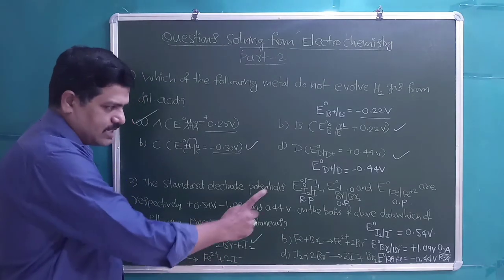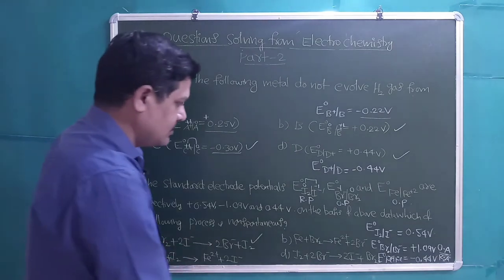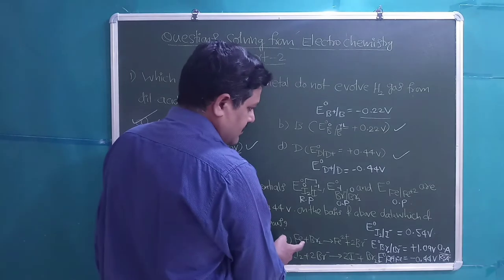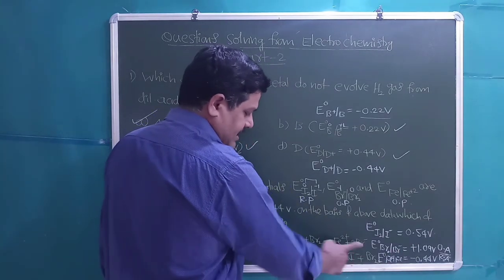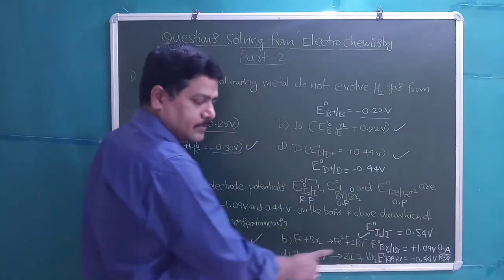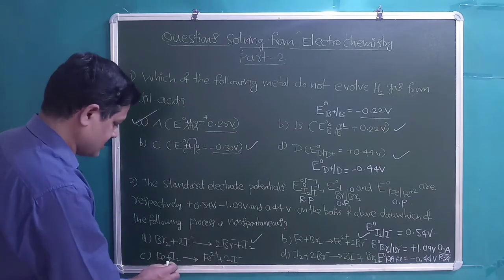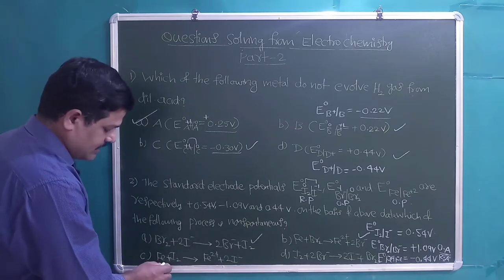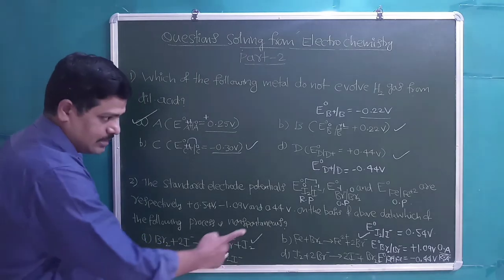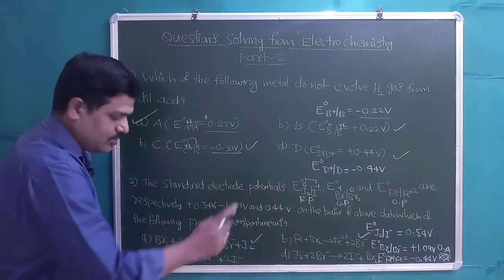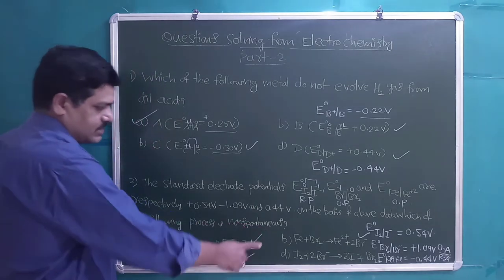Br2 being an oxidizing agent, it will oxidize I⁻ into I2. It is possible, right? Here Fe, which is a strong reducing agent, is reducing Br2 into Br⁻. Yes, it is also possible, because Fe is a strong reducing agent among the given electrode potentials. Fe is again reducing I2 into I⁻. Yes, it can reduce because it has a more negative value of reduction potential. So it is also a spontaneous process.